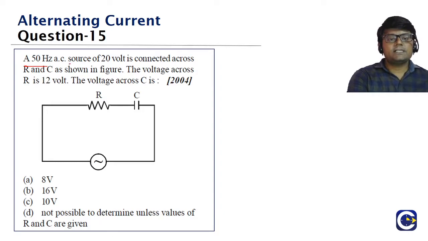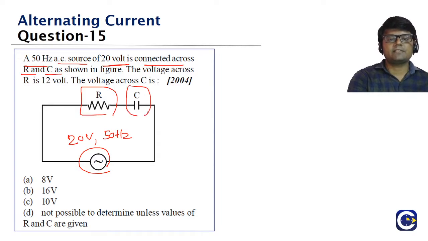A 50 Hertz AC source of 20 volt. What is the voltage of the source guys? Voltage is 20, and frequency is 50 Hertz. Connected across R and C as shown in the figure. So we have a resistor, we have a capacitor. The voltage across the resistor is 12 volt. We need to find what is the voltage across the capacitor.